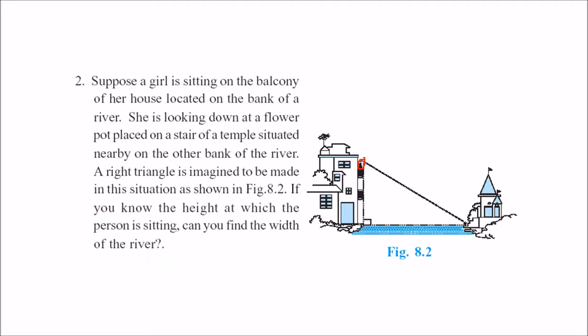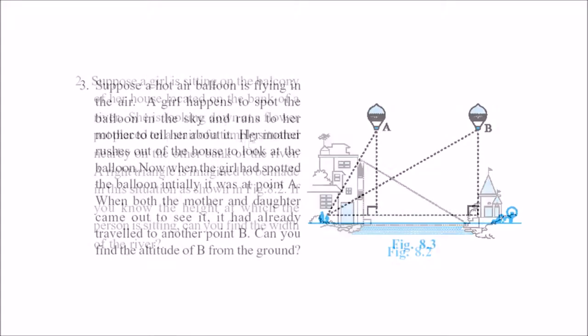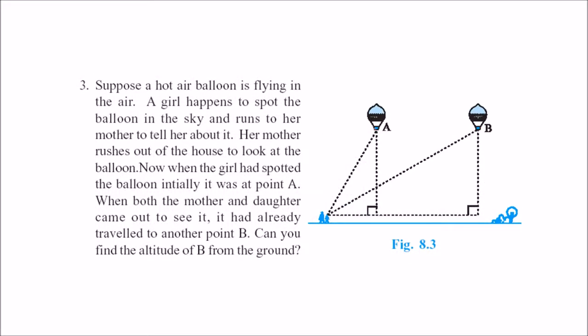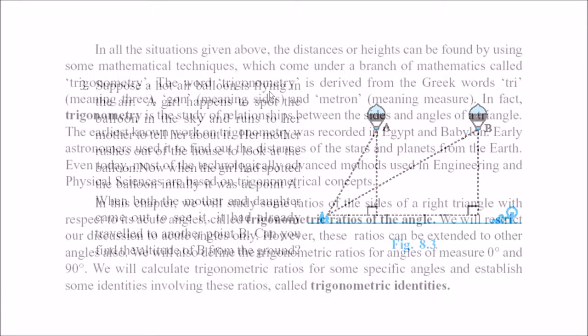This is a river. These are two banks. There is a temple. Now, a girl is viewing say a flower pot here. Now, this angle can be found out, and this height can also be understood. Again, if a balloon is moving, or say the kid is moving, the position of the balloon, the height of the balloon can be understood using the trigonometric identities, ratios, and mathematics.